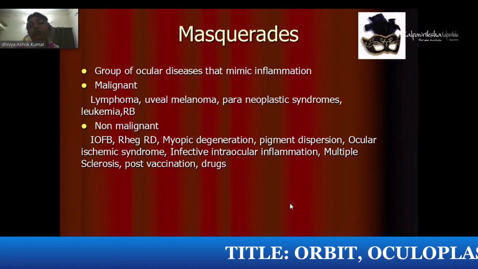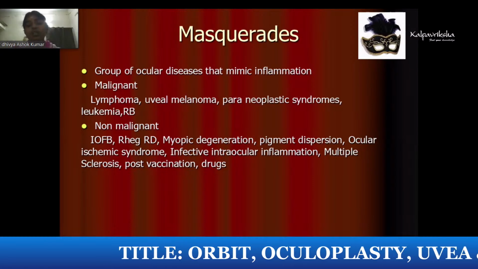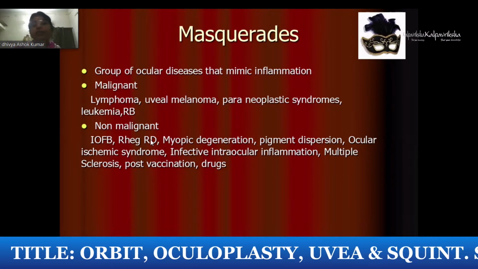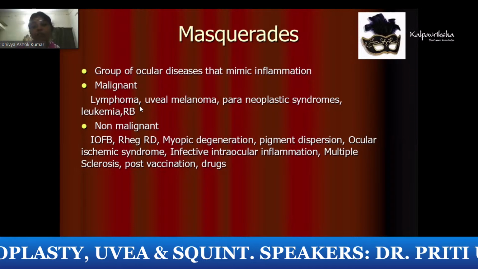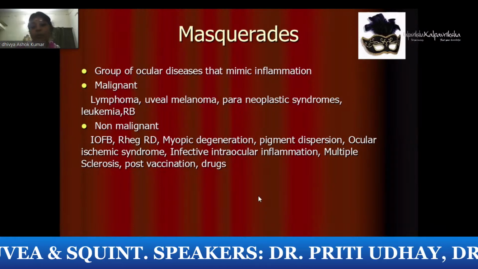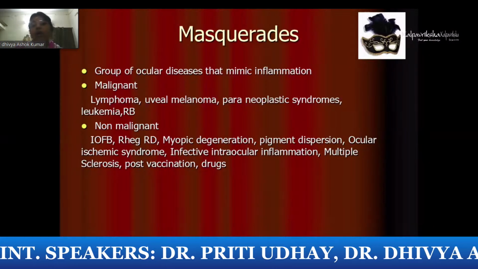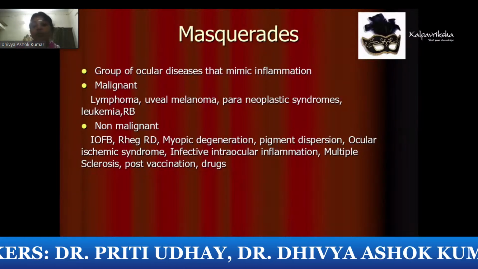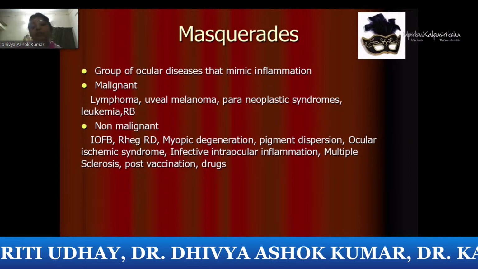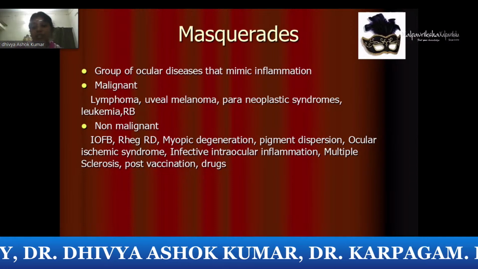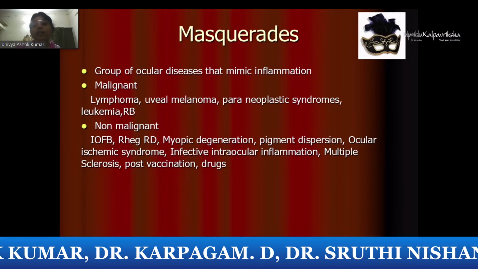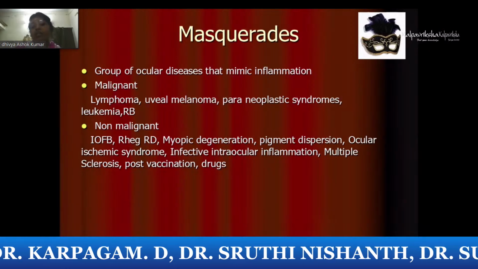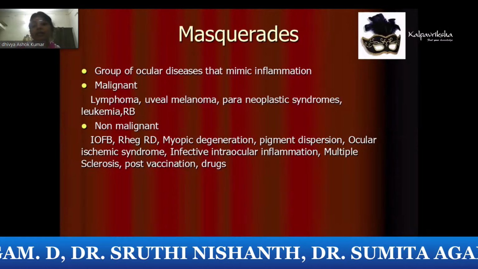Masquerade is another group which always comes as a differential in uveitis. Even malignant and non-malignant differentials: lymphoma, primary intraocular lymphoma, uveal melanoma, paraneoplastic syndromes can present. Non-malignancy like intraocular foreign body, rhegmatogenous RD with pigment dispersion chronically, myopic degeneration, ocular ischemic syndrome, infections, especially endophthalmitis, post-vaccination, drug-induced, all this can mimic uveitis.